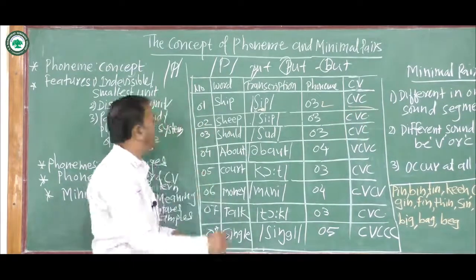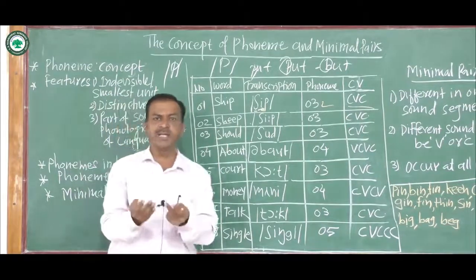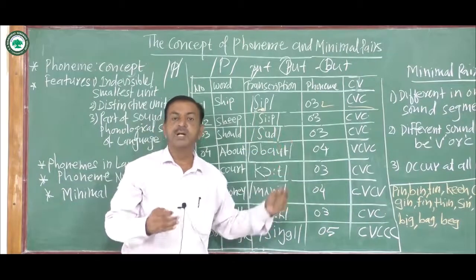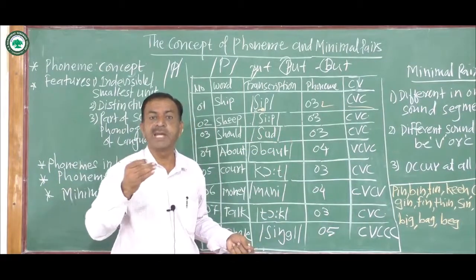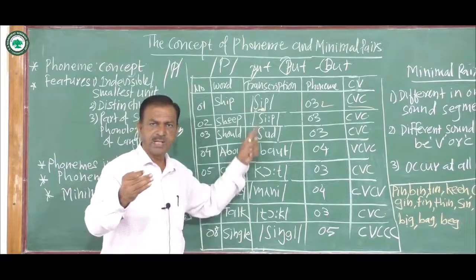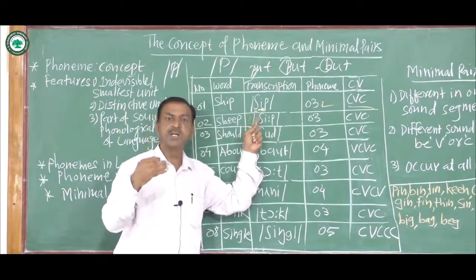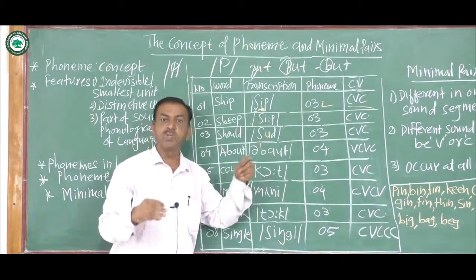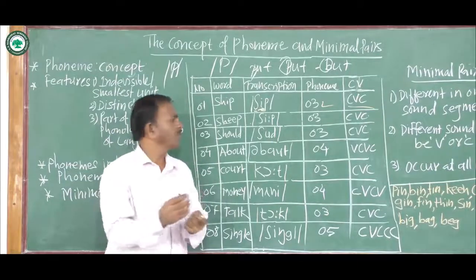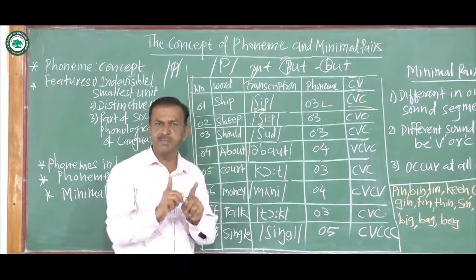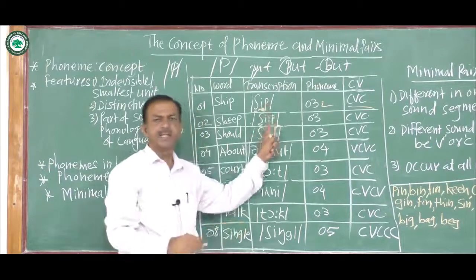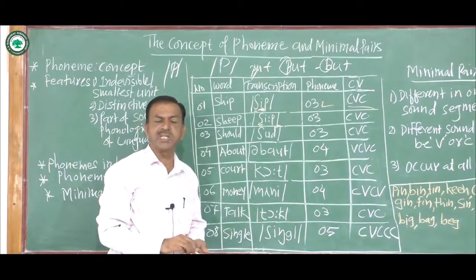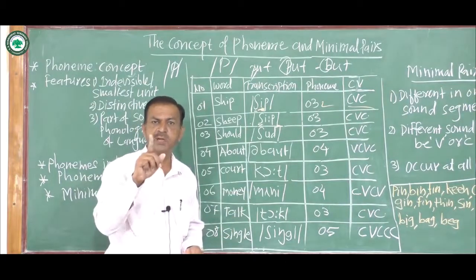In the second example, sheep. Now you see, the pronunciation is sheep, with a long e. Ship, sheep. So long e. Sh is the same, p is the same. Compare these 2 examples. Only one thing changes, and that change is in the vowel.